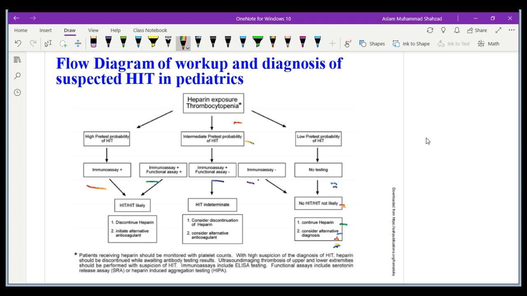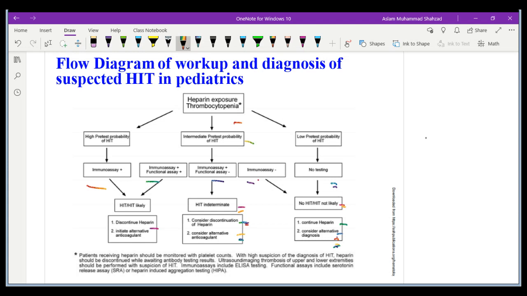When we talk about intermediate, we need to see whether we need to discontinue or not, and see the alternative, but we need to take the decision depending upon the patient's condition. At high probability, obviously we need to discontinue heparin if we are giving it, and then see the alternative. So the main important thing is that we not only need to see the thrombocytopenia before giving heparin, but we also need to see it after giving heparin, and monitor the patient's condition, especially in that regard.